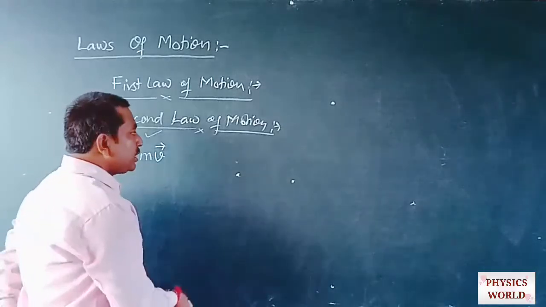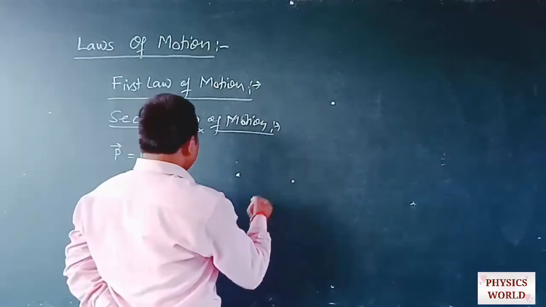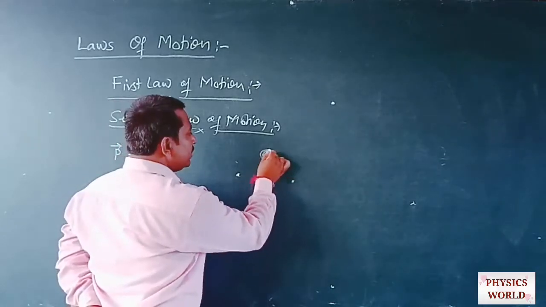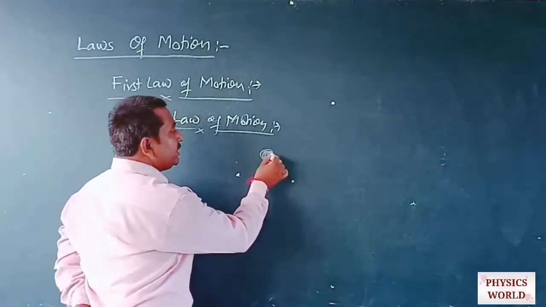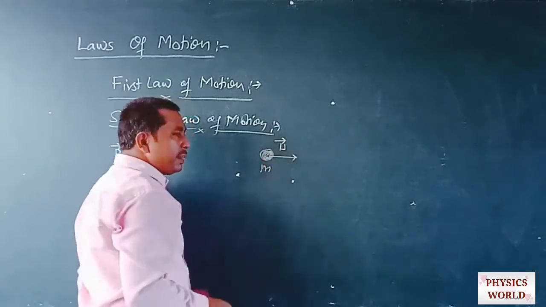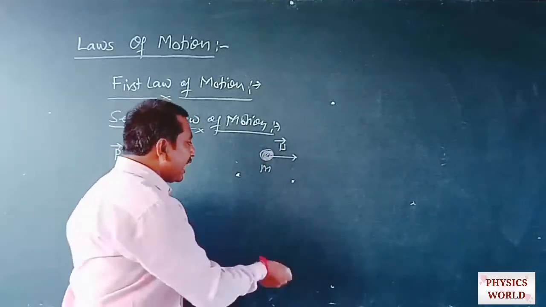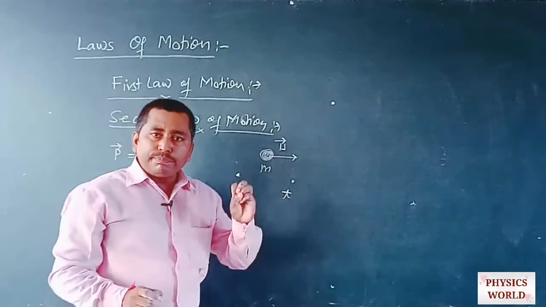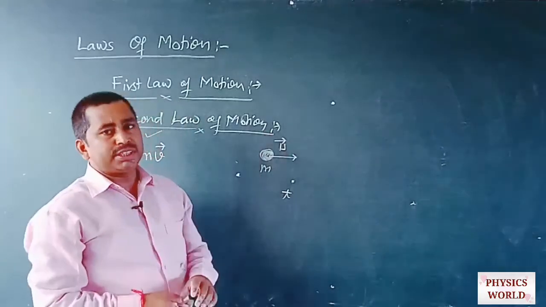Suppose we have an object of mass m kilogram moving with a uniform speed u initially, but at any time instant t we apply some fixed amount of force on that object.